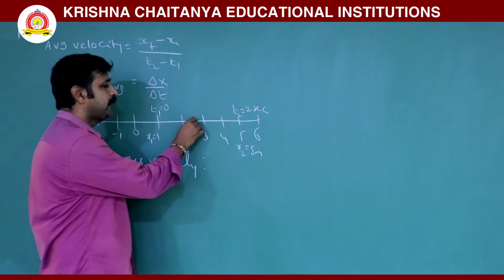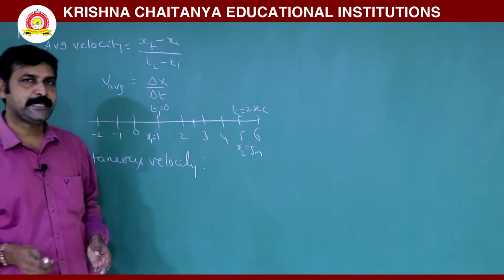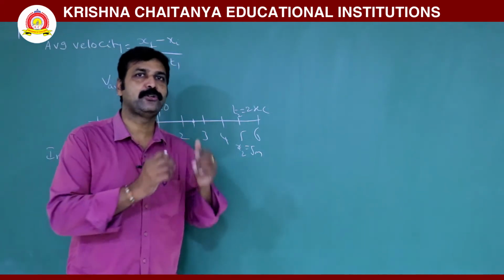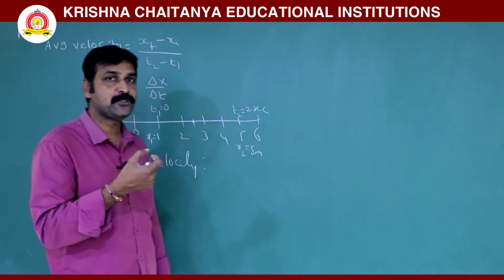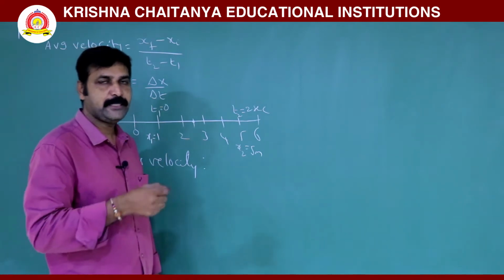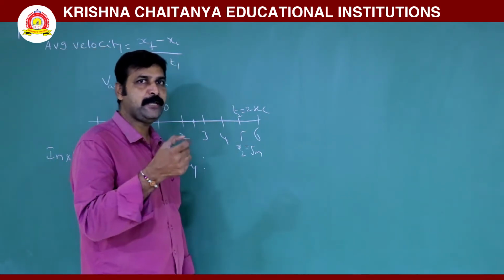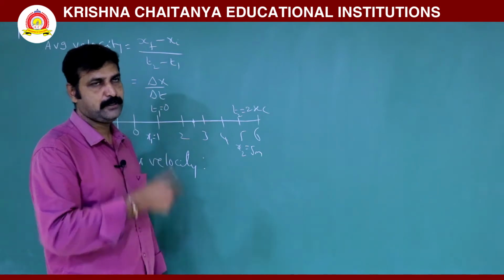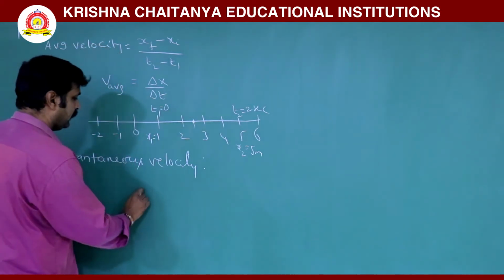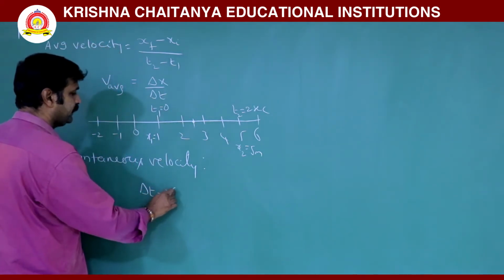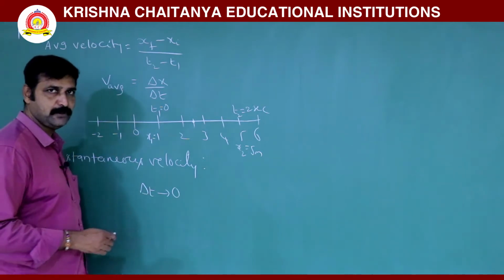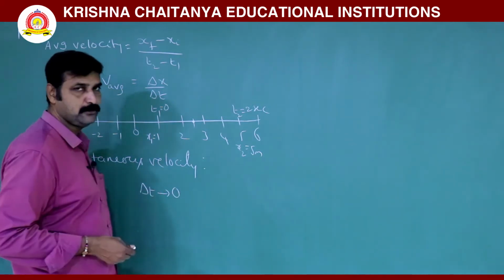When we speak about that instant, the time interval is reduced to 0, because here there is no time interval. That means delta t, the time interval, approximately reduces to 0.